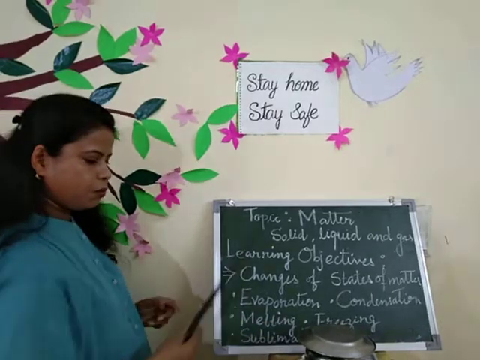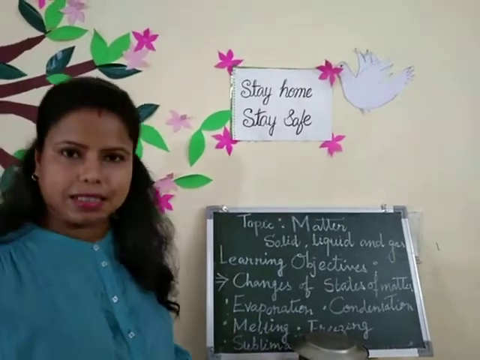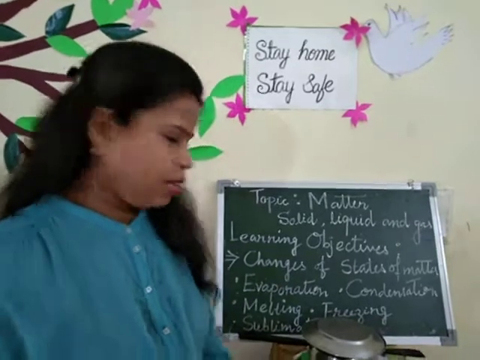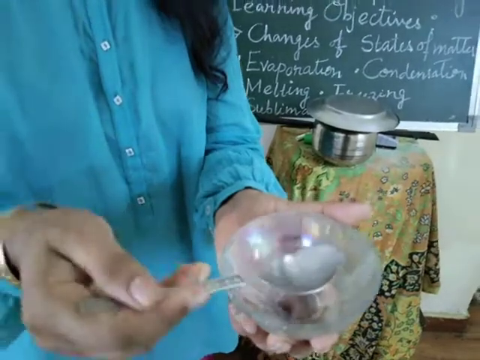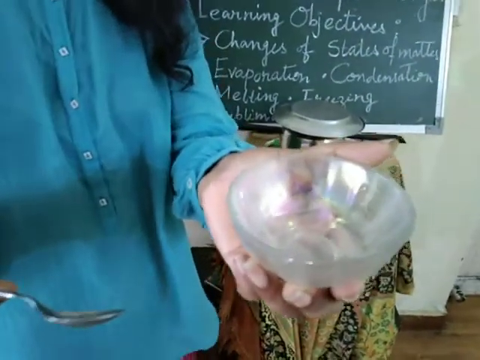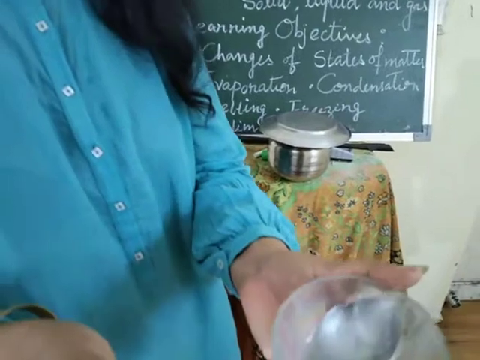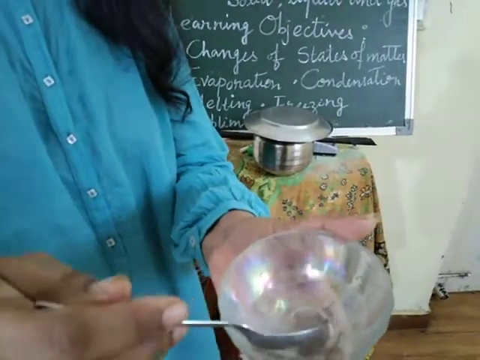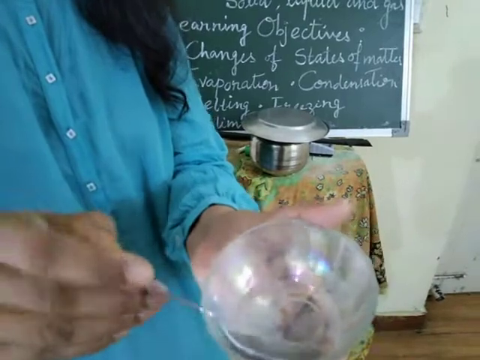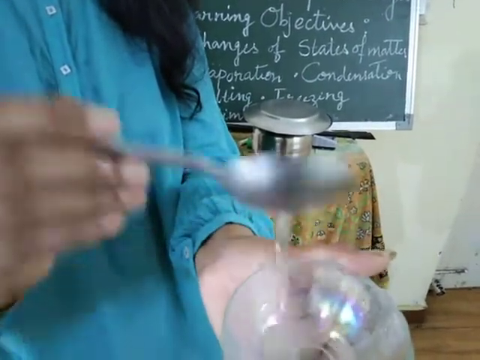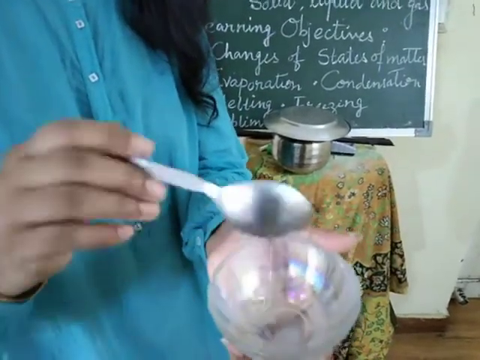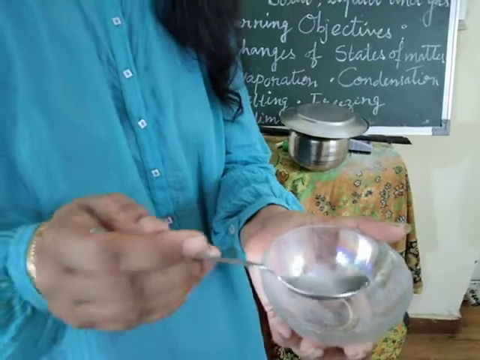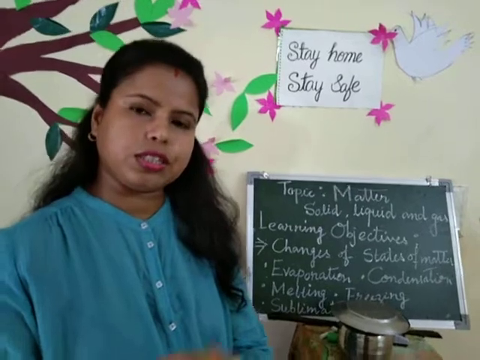Now I am going to explain the third point, that is melting. Yes, melting. I kept this ice, or solid form of water, in this bowl a few minutes ago. Have you seen? Some ice is still here and the ice has converted into this liquid water form. So we can conclude that the process by which the solid form changes into liquid form is called melting. I hope you have understood this point.